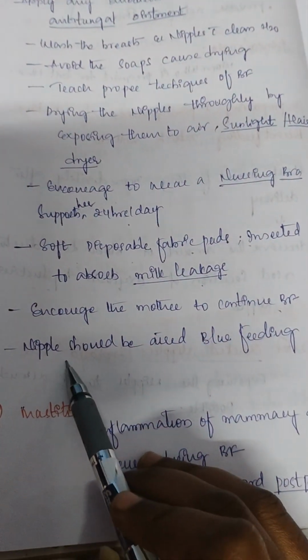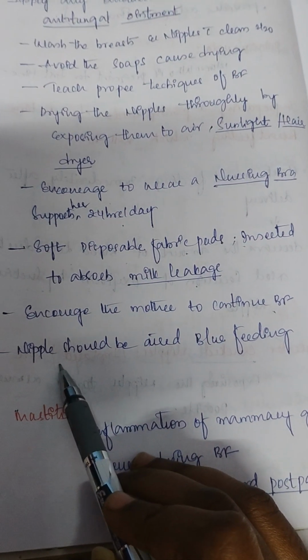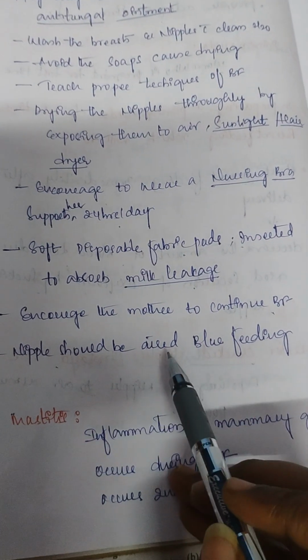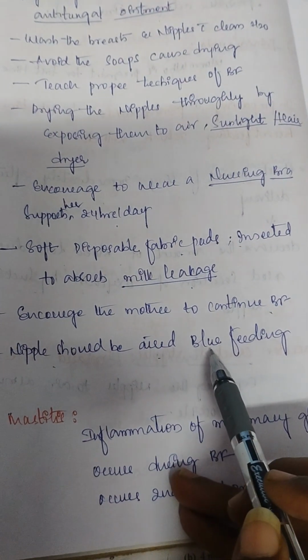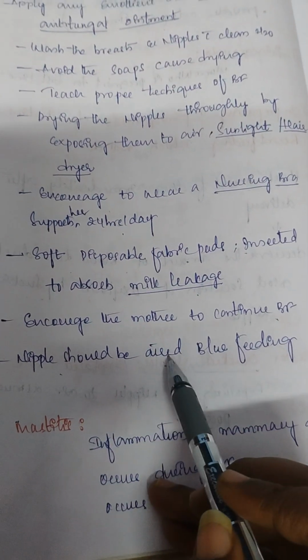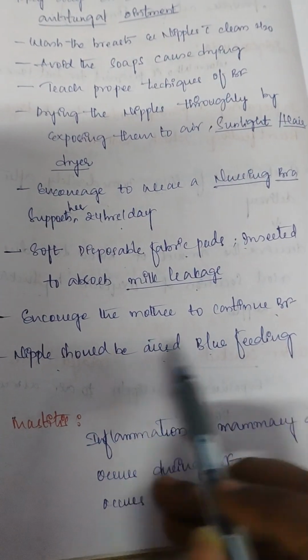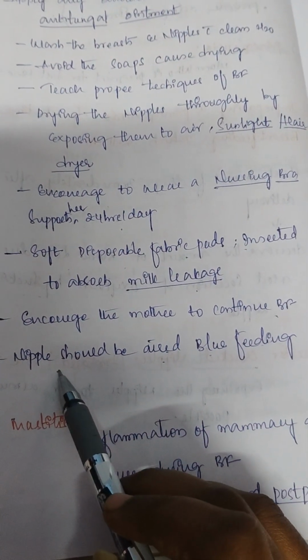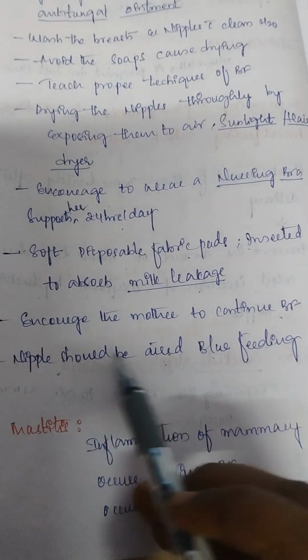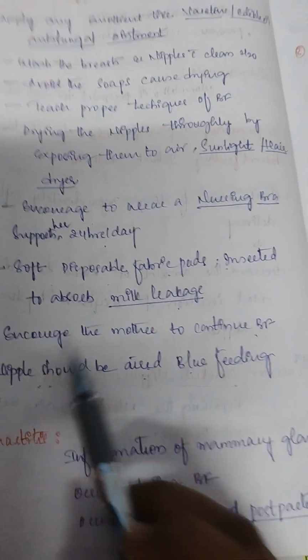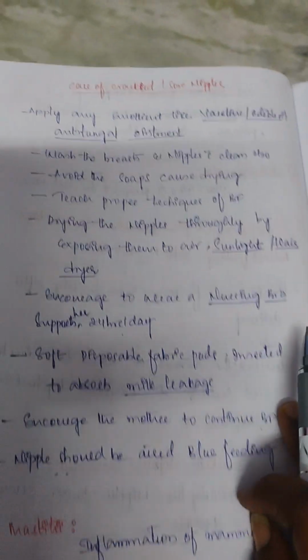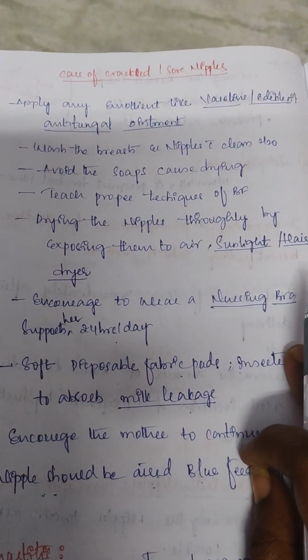And not only that, between feedings the nipple should be aired. Tell the mother that between the feedings she should air the nipples. Okay, so this is about the care of cracked or sore nipples.